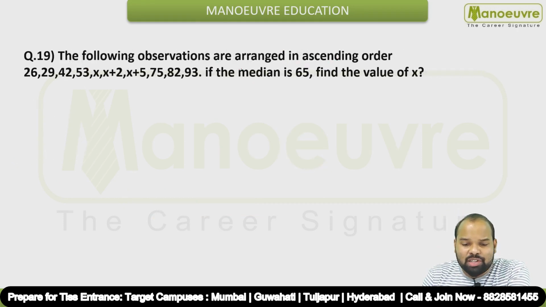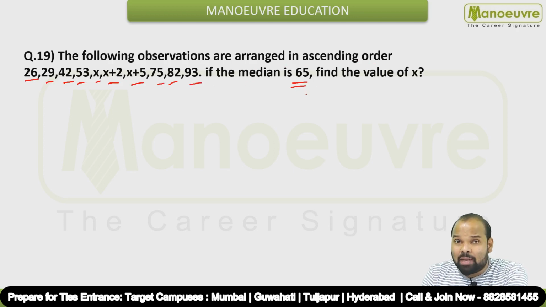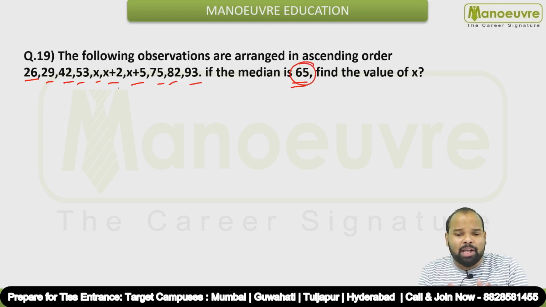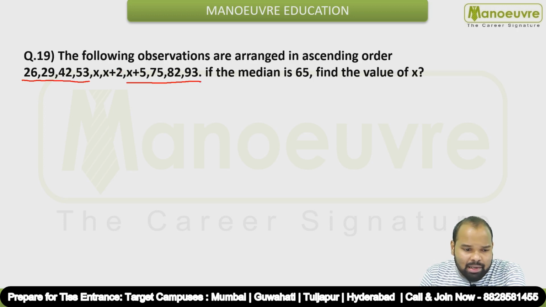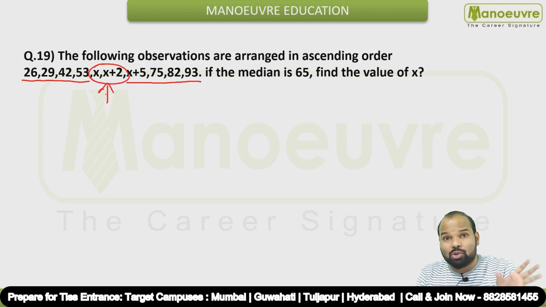The following observations are arranged in ascending order. So 26, 29, 42, 53, x plus 2, x plus 5, 75, 82 and 93. If the median is 65, remember guys, it is median. Okay, so how to find median? Median means middle ka two values. Okay, so you have to find value of x. So what are the middle ka two values? You can see if 10 numbers are there, then you can skip these 4 numbers. You can skip these 4 numbers from the right end, and these 2 values at the center are nothing but your middle values. Okay, 2 middle values.